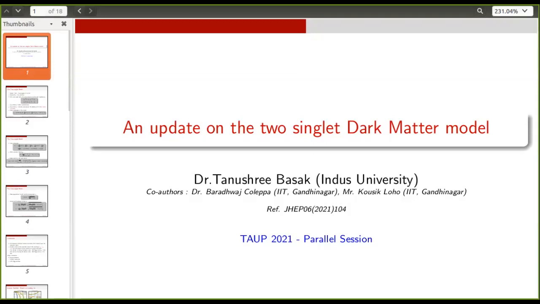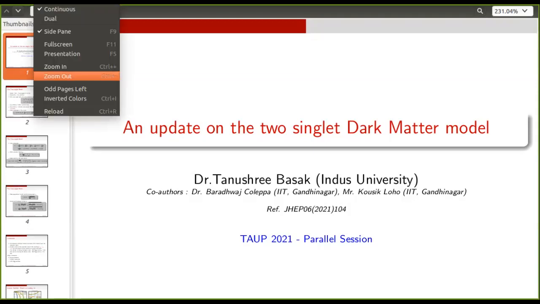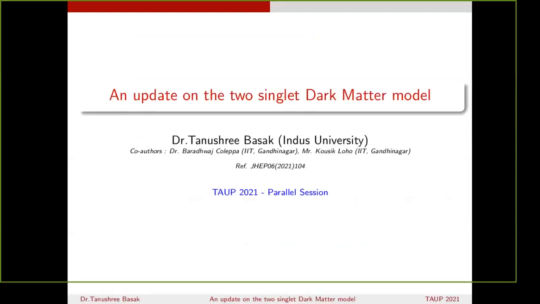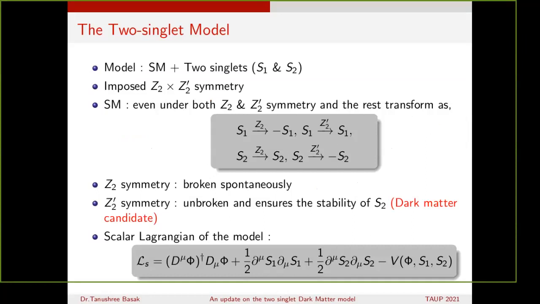Today I am going to talk on my recently published research work on an update on the two singlet dark matter model. In the beginning, I would like to talk about the model briefly. As the name suggests, it is a two singlet extension of the standard model. This is one of the minimal models for searching a viable dark matter candidate.